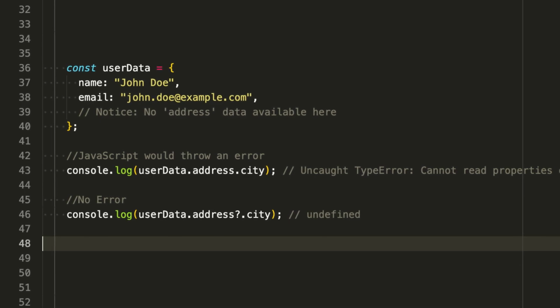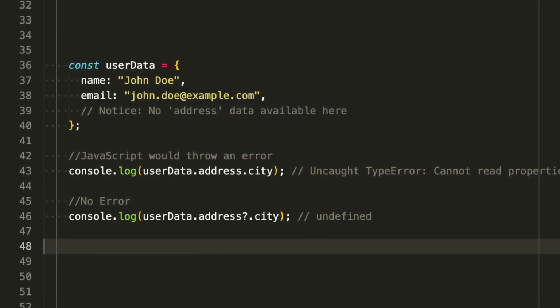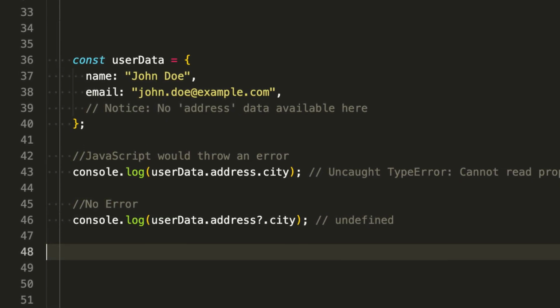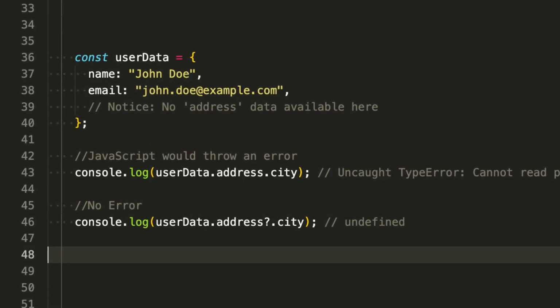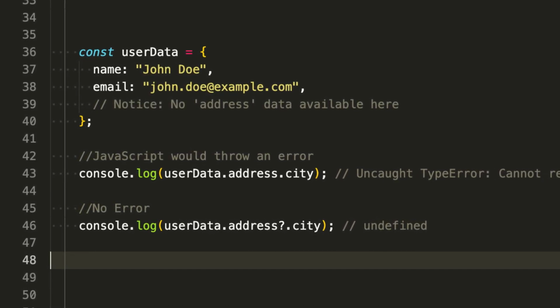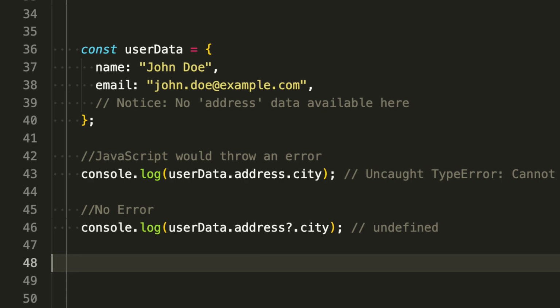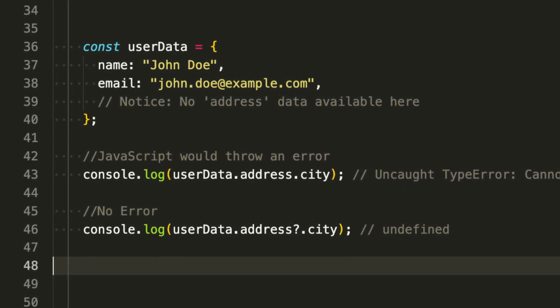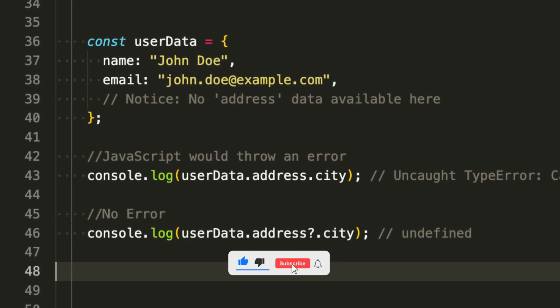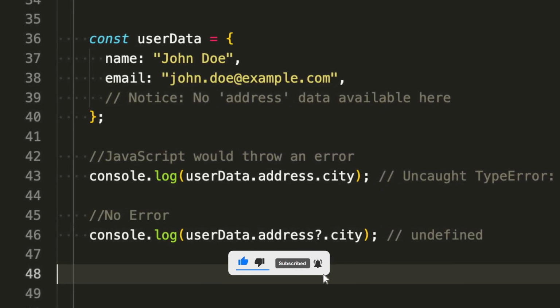The optional chaining operator, represented by a question mark followed by a dot, solves this problem beautifully. Instead of crashing the code, it safely checks if the property exists. If it does, it returns the value, but if the property is missing, it simply returns undefined instead of causing an error. This makes optional chaining incredibly useful when working with dynamic data, API responses, or complex objects where certain values may not always be present.